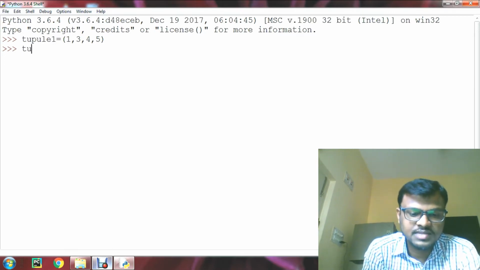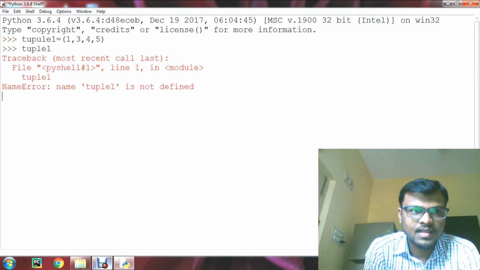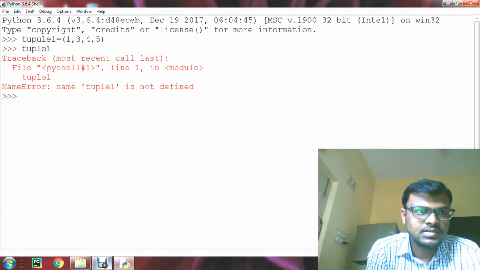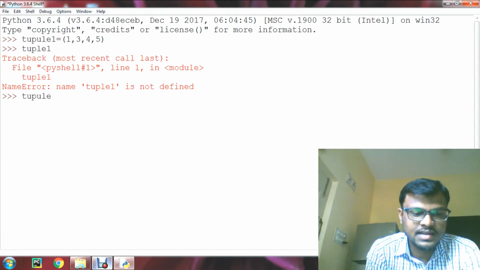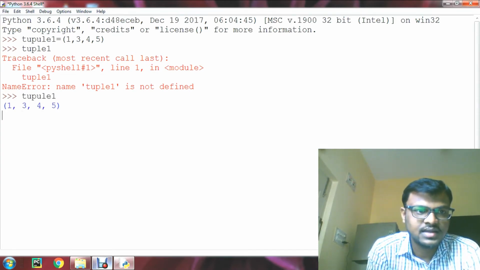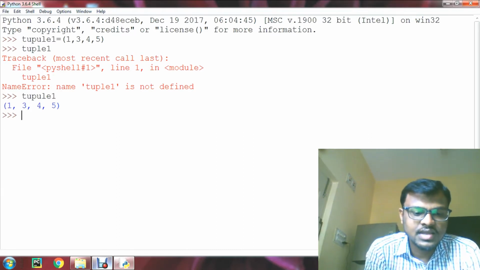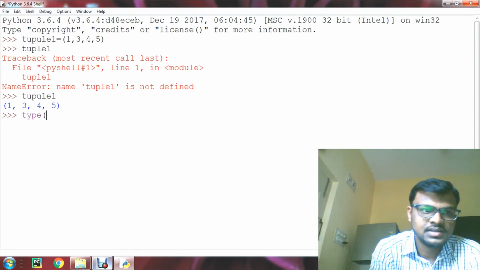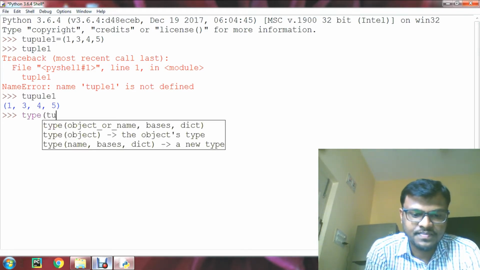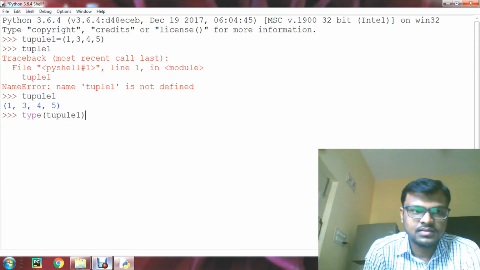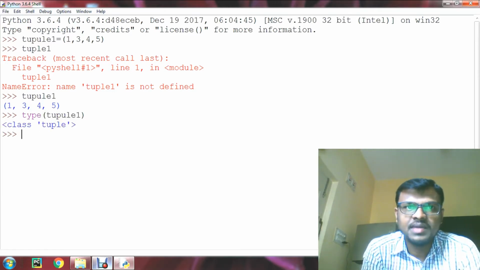Now if you display tuple1, there is a mistake, I gave tupule1. Okay, tuple1 values are created. You can check the type of tuple1 by using the type function, that is class of tuple.